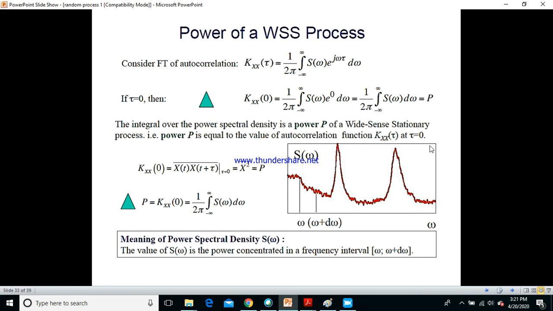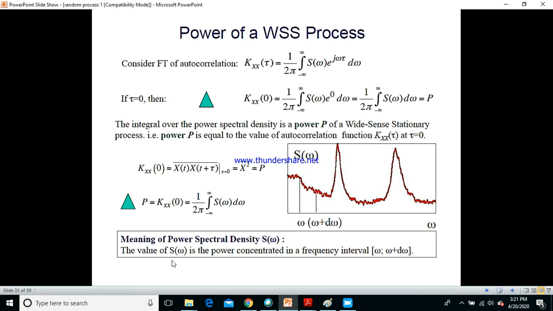When tau equals 0, it is x square bar, which is the autocorrelation function in terms of x of t, and which is equal to power P. Now P equals Kxx of 0, which is equal to 1 over 2 pi times the integral. So you can use both expressions to find the power P.